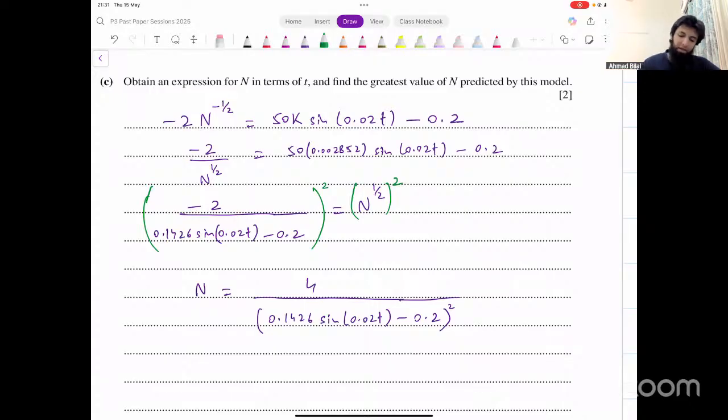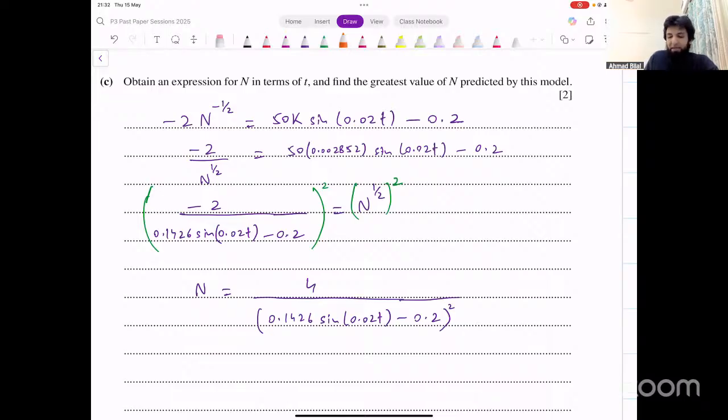Okay. How can we get the greatest possible value of n predicted by this model now? What's the variable here? The variable is only this, right? T is the variable. And that is inside the sine function here. So normally when they have questions like these in differential equations, what we do is we input a very large value of the variable, right? But that's not what they're talking about.